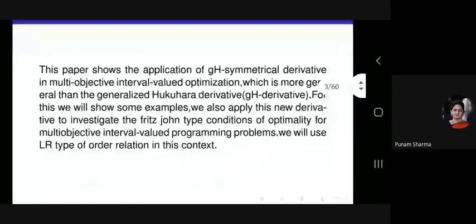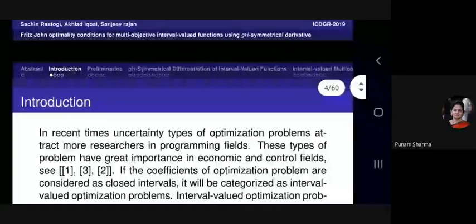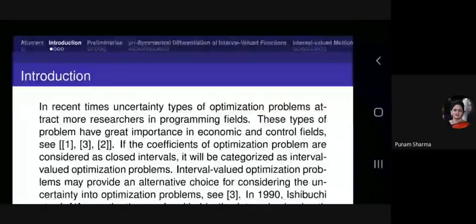Introduction. In recent times, uncertainty types of optimization problems attract more researchers in programming fields. These types of problems have great importance in economic and control fields. If the coefficients of optimization problems are considered as closed intervals, it will be categorized as interval valued optimization.